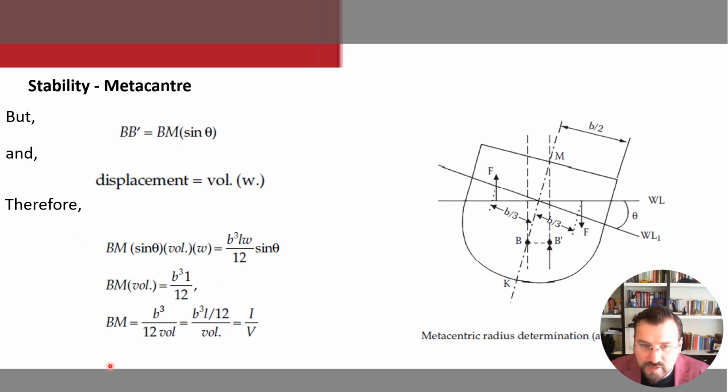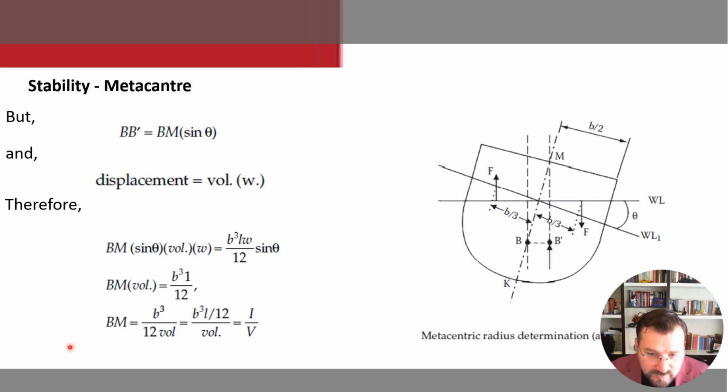All right, let's go. BB1 equals BM times sin theta. We already know the displacement equals volume times weight. Therefore, BM times sin theta times the volume W equals B cubed L W divided by 12 times sin theta.